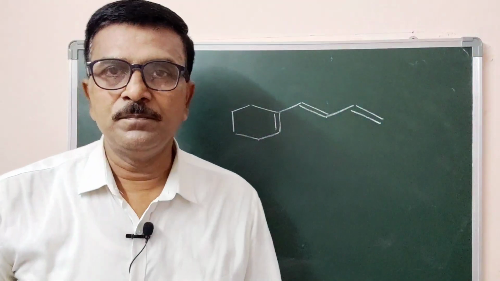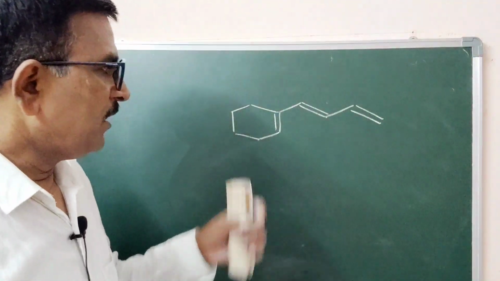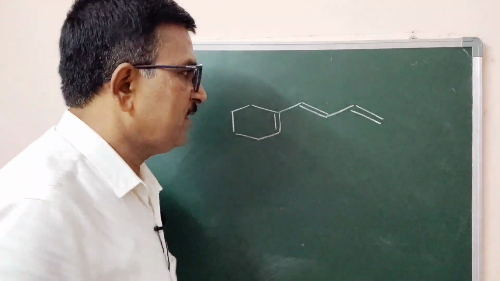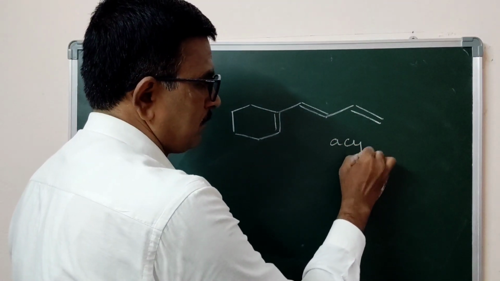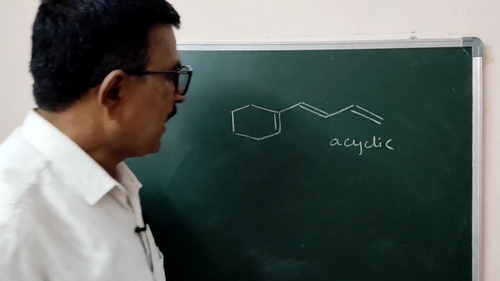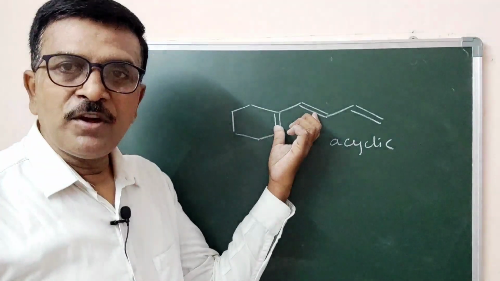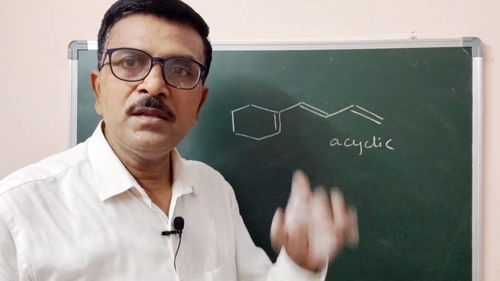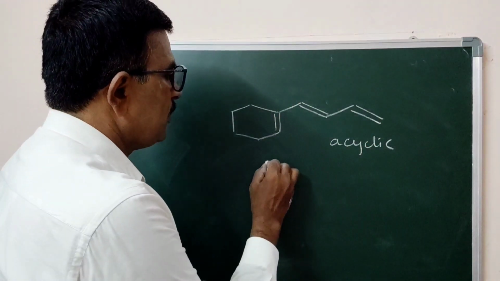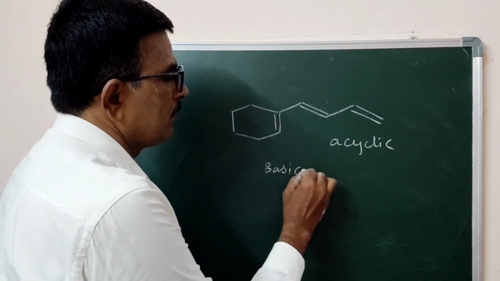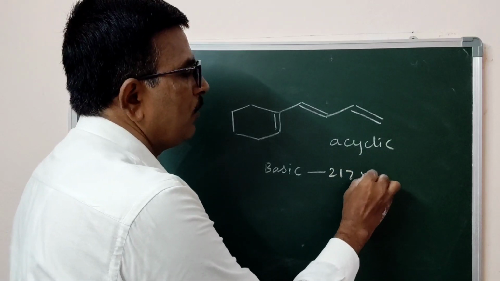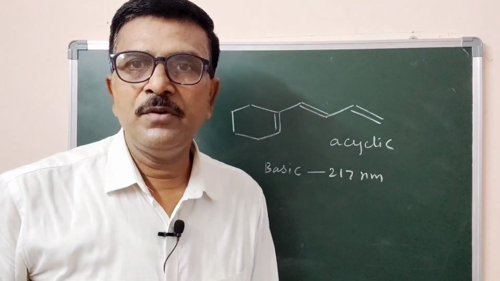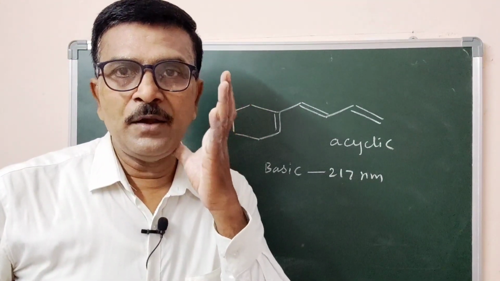Now this is the system. Here it is an acyclic system, either with respect to the first two double bonds, or with respect to the second and third double bonds. It is an acyclic system, so the basic value belongs to 217 nanometer.